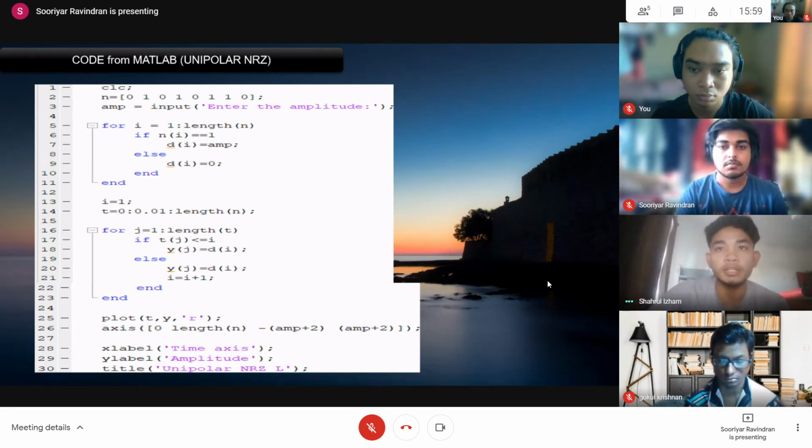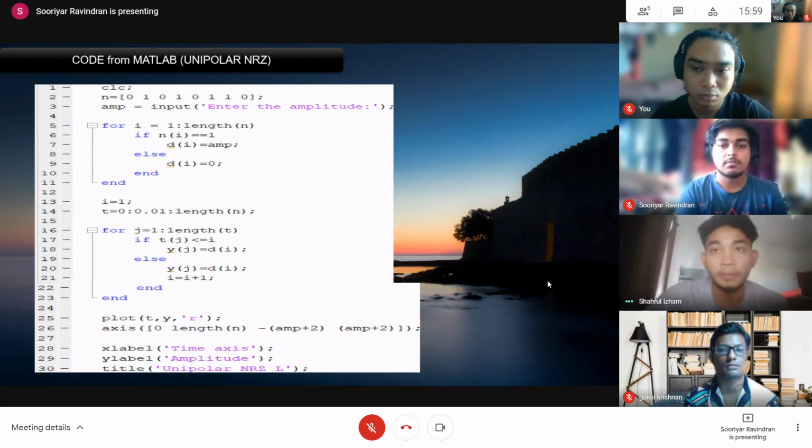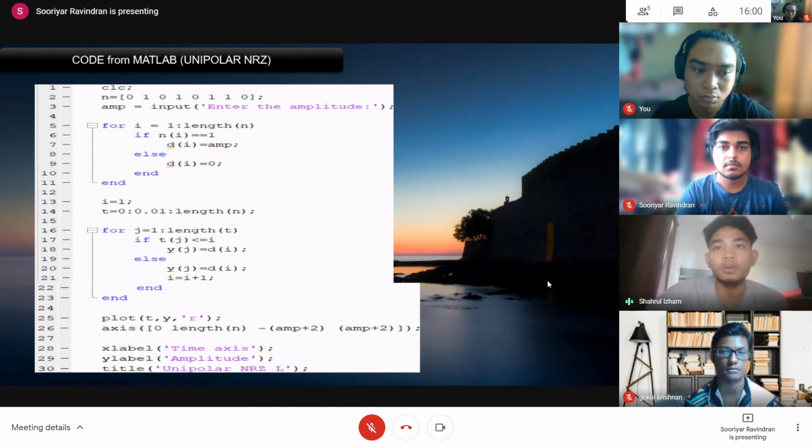The code at line 3 is written to be a simple GUI to get the value of amplitude from the user. If the user wants the amplitude to be 4 or any other value, the user just needs to enter the value while the code is running. The code from line 5 to 11 is written to change the value of amplitude for the line coding according to user input.